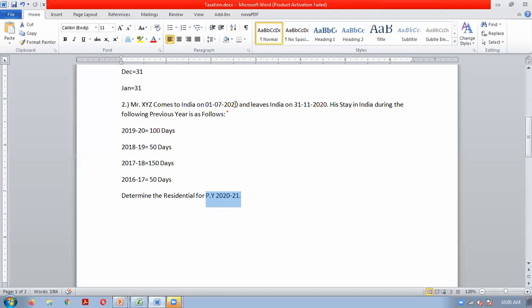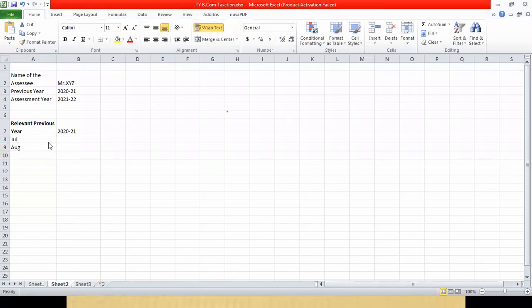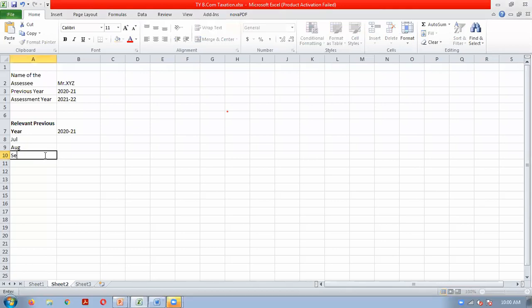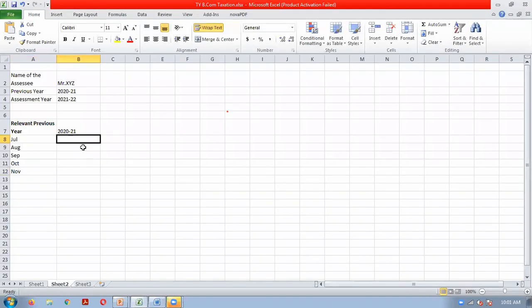How we can calculate it? It is simple. He is coming to India on 1st July 2020 and leaving India on 31st November 2020. So July, August, September, October. July is coming on 1st July, so entire July he is in India, 31 days.